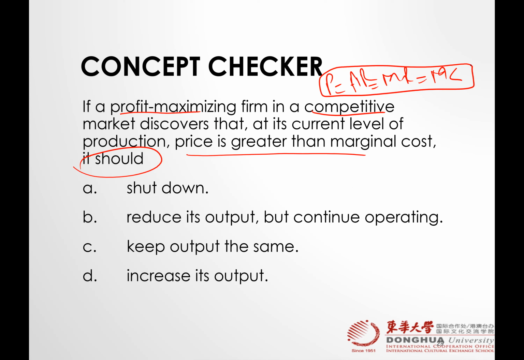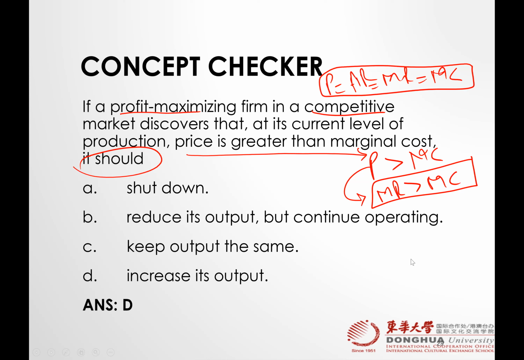Now, you tell me, price greater than marginal cost. The condition is price greater than marginal cost, or you can replace it with MR greater than MC. Now recall our discussion. What should we do? D, increase its output. Well done. Right? Because revenue is greater than the cost, we should produce more to increase our revenue, to increase our profit. Well done, David.